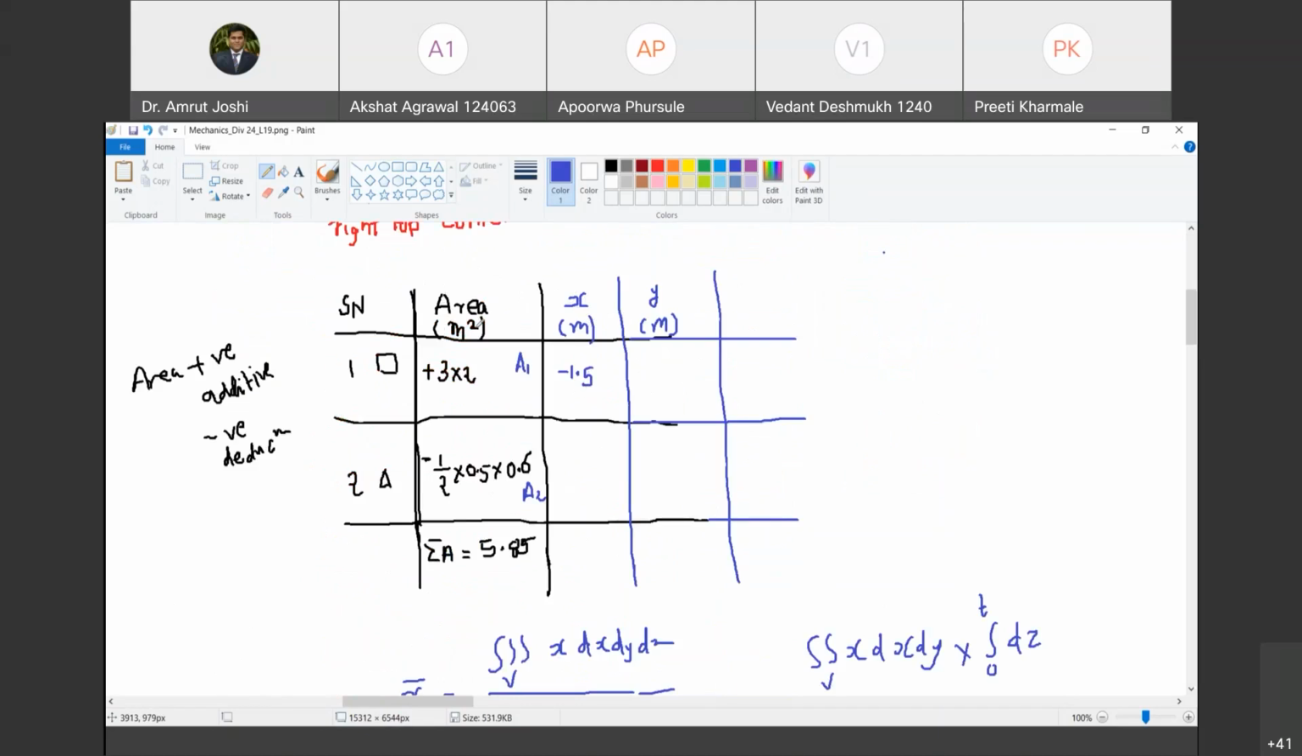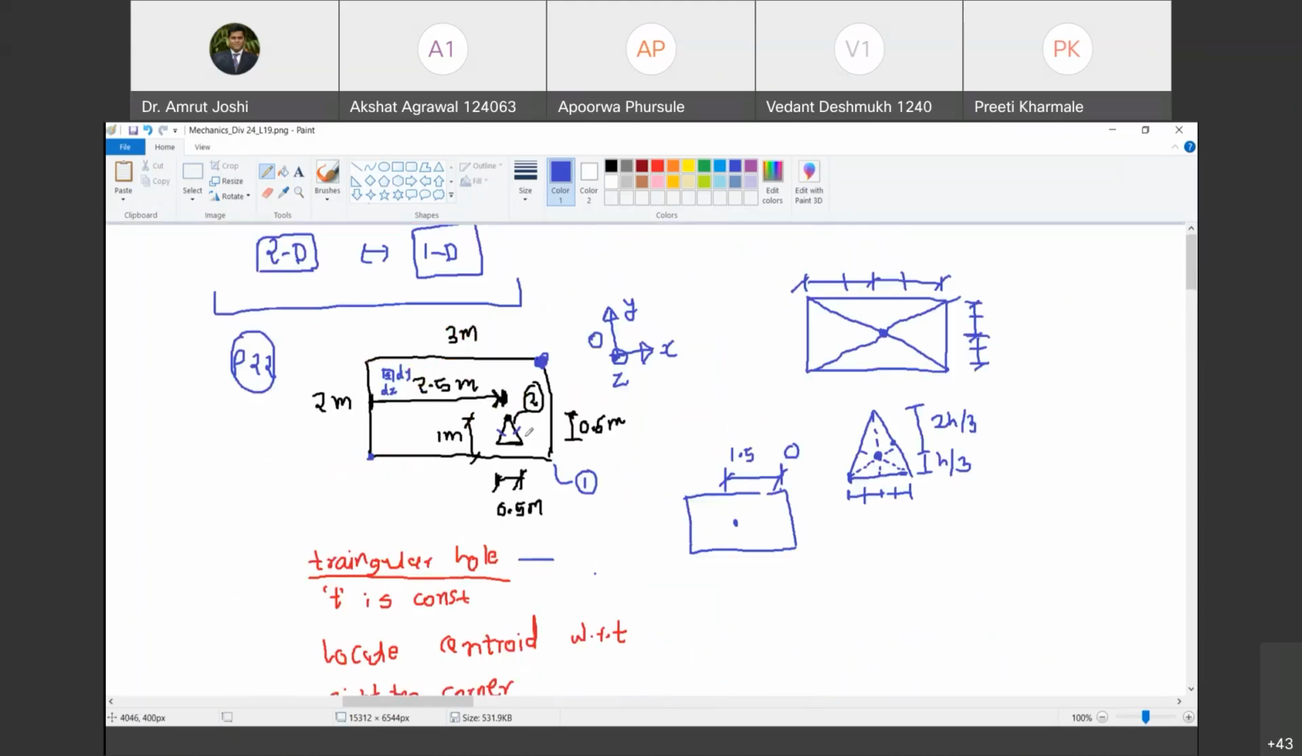And when will x be positive? If the centroid of a1 lies on the negative x side of the point from where you are locating the centroid, then we will call it negative. Are you with me? Yes, sir. Okay. Now, what can you say about the x distance of the centroid of the triangle from this O?